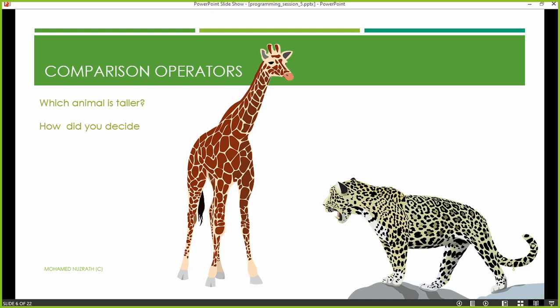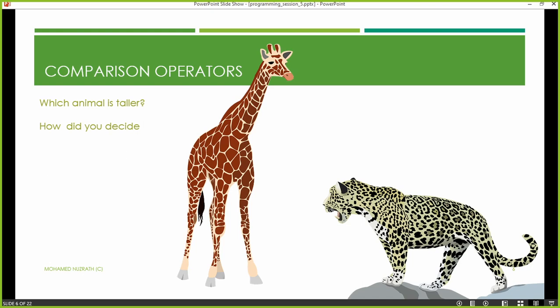Okay, the thing is, if you would have seen these things at least in a zoo, or at least in a Discovery Channel, you'd have seen this one. So the giraffe, if you take, that's the tall animal, isn't it?